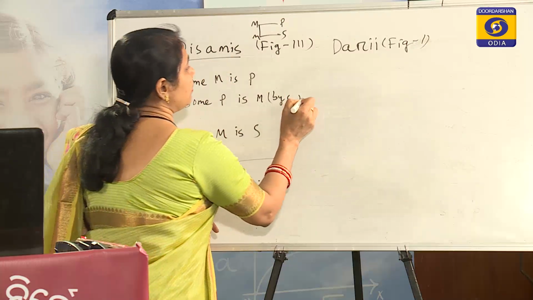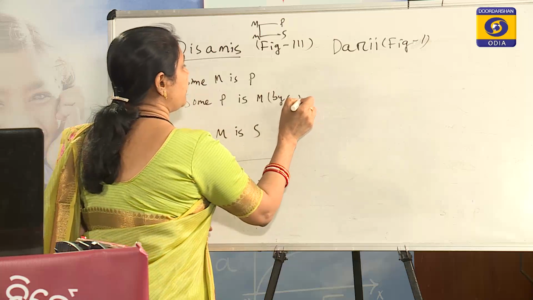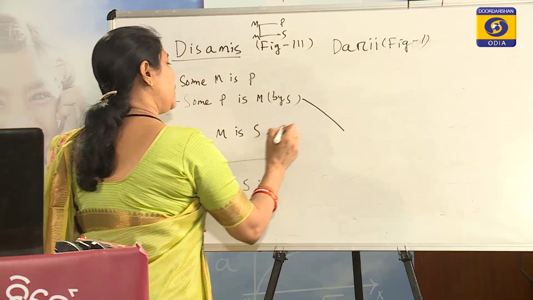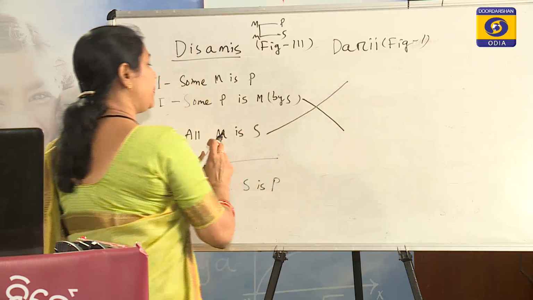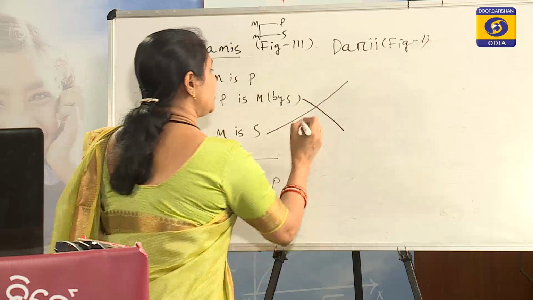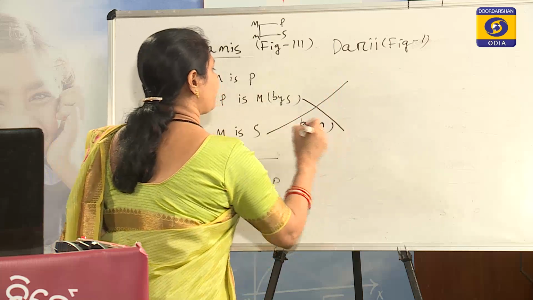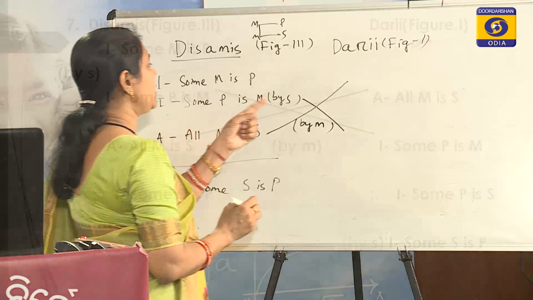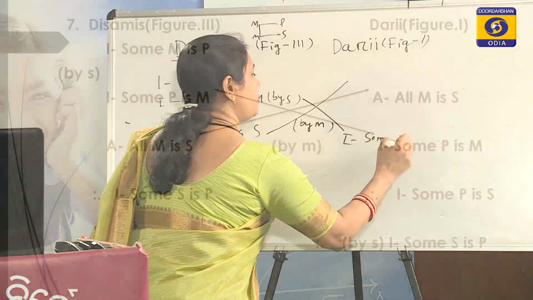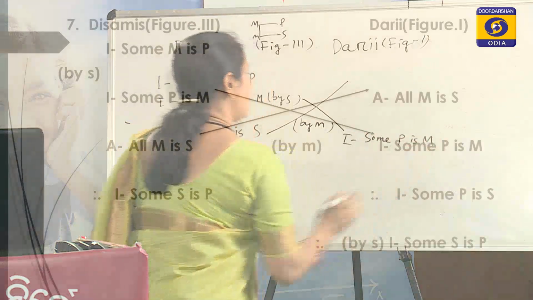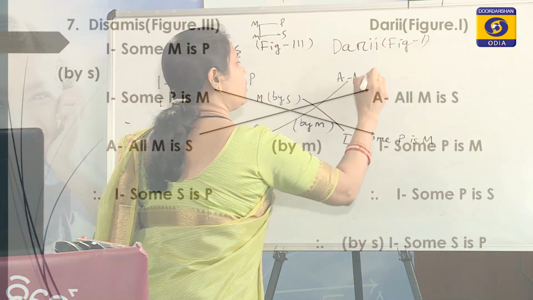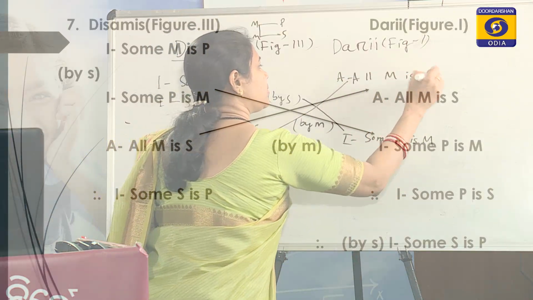Here the simply converted premise will be the minor of the new syllogism, and the minor of the imperfect mood becomes the major of the new syllogism. So, this is possible by M. So, some P is M, and all M is S.